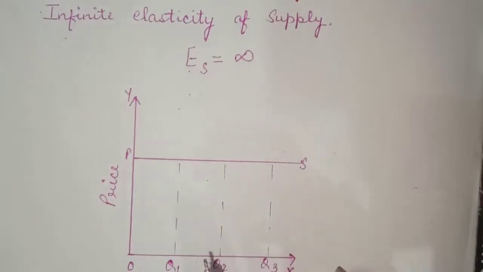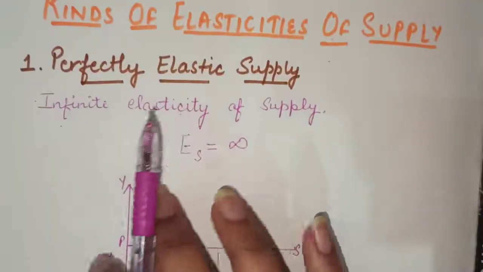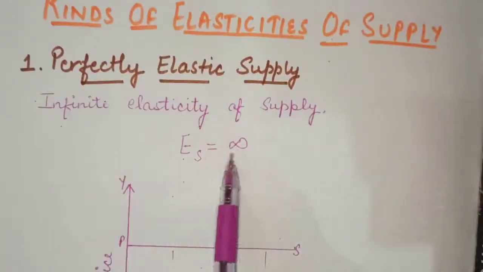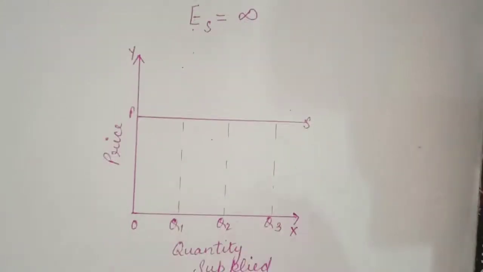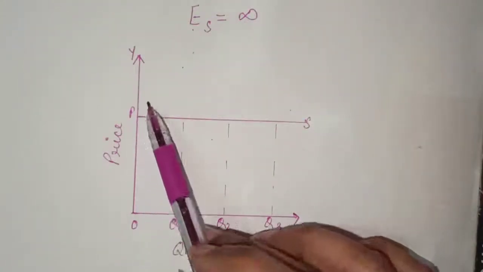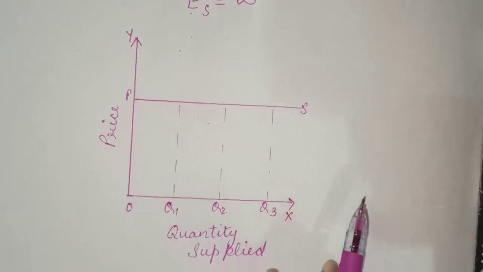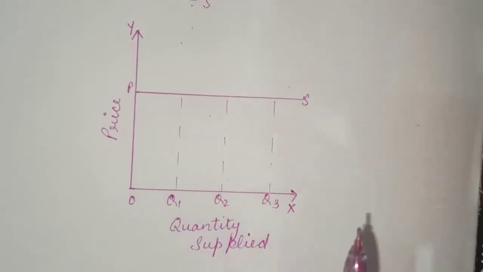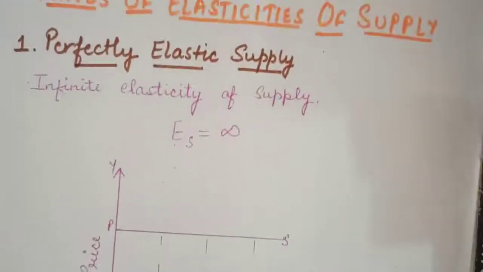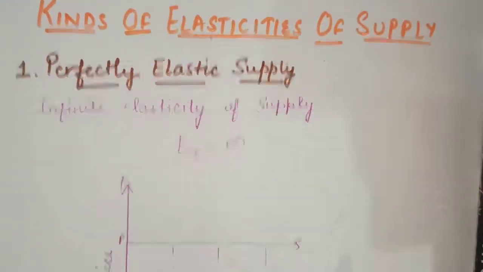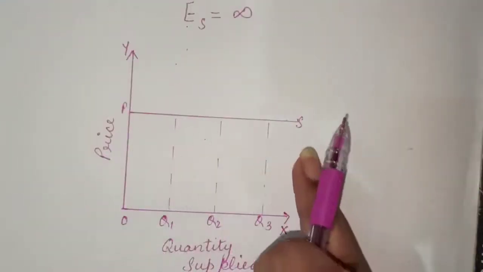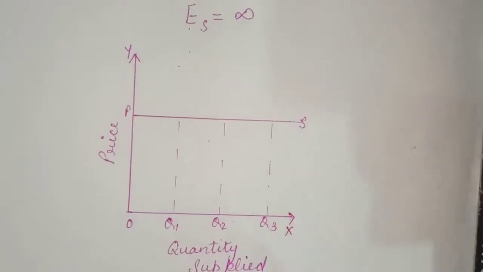Its curve is a horizontal line. This is a completely imaginary situation. It happens in very rare cases, or you can say in no cases, but still you have to learn that perfectly elastic supply means when elasticity of supply is infinite. If there is the slightest change in price, then the quantity supplied of the commodity will fall to zero, and the perfectly elastic supply curve is a straight horizontal line parallel to the x-axis.